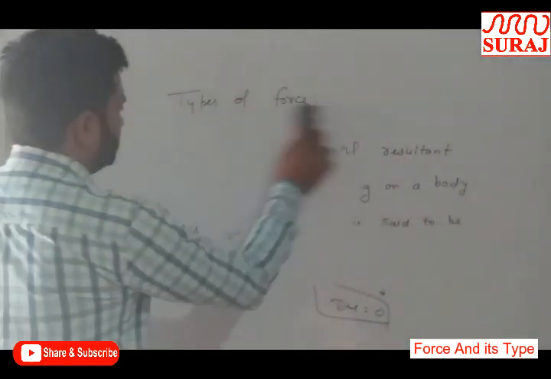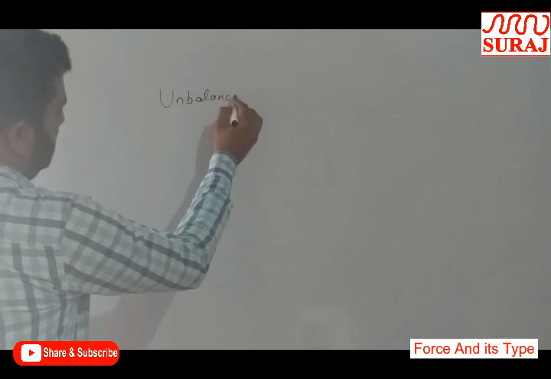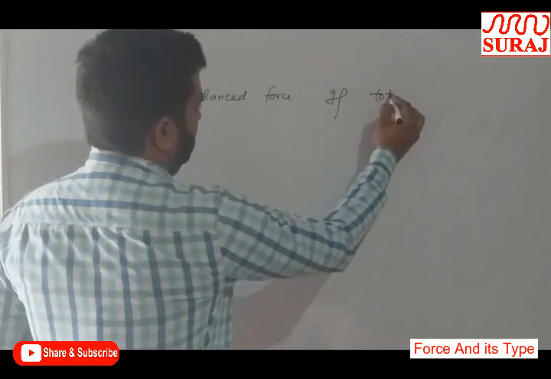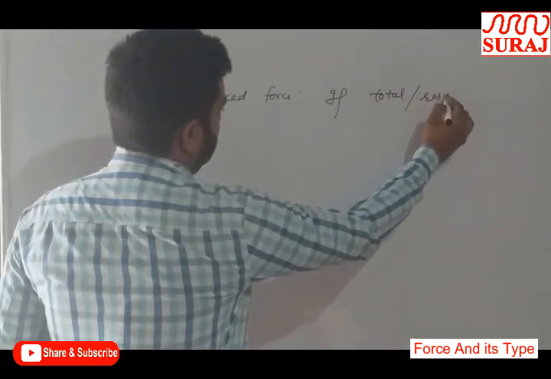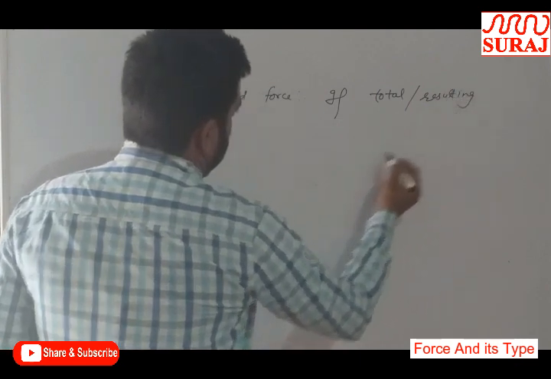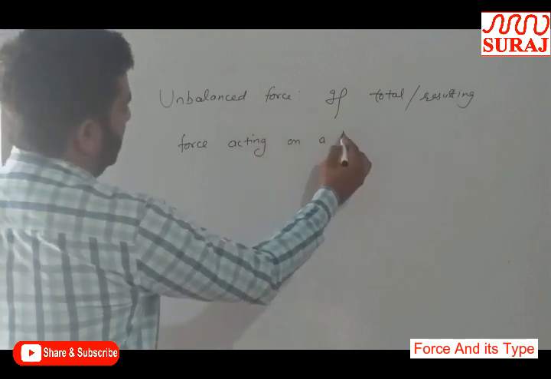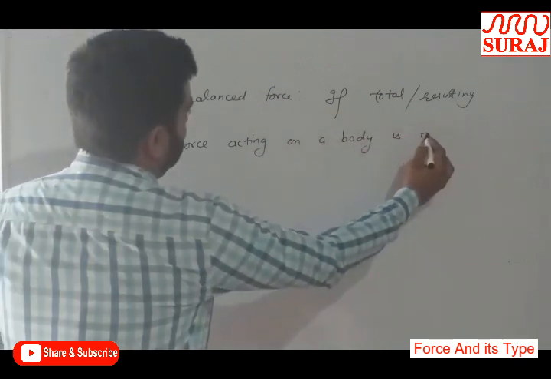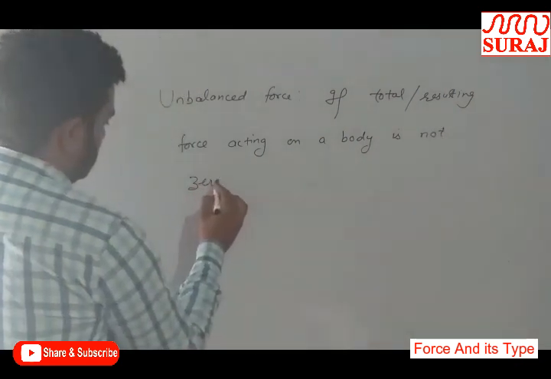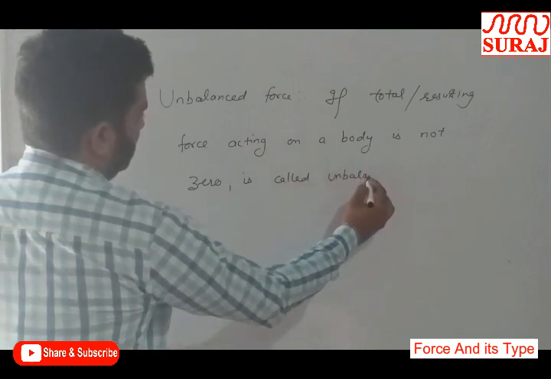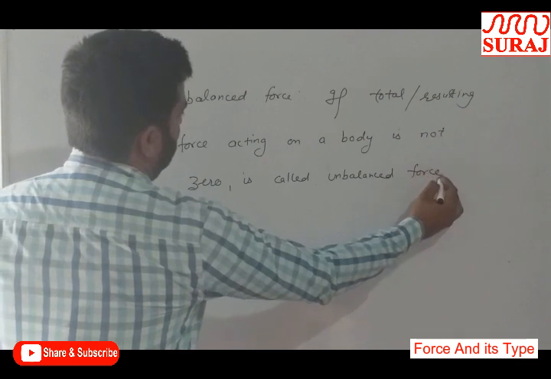Now, unbalanced force. If total force or resulting force acting on a body is not 0, then it is called unbalanced force.